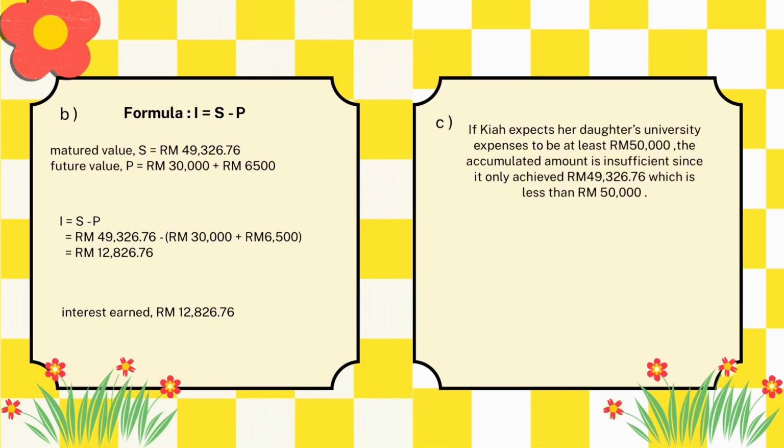12,826.76. So the total interest earned is RM 12,826.76. The answer for question C is, if Kia expects her daughter's university expense to be at least RM 50,000, the accumulated amount is insufficient since it only achieved RM 49,326.76, which is less than RM 50,000.